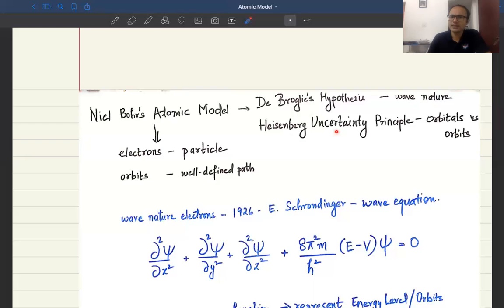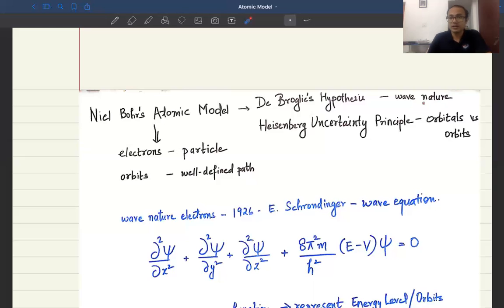Another important thing is Heisenberg's uncertainty principle. According to it, it is very difficult to exactly pinpoint the position or the velocity, and hence the path that the electron takes while it's revolving around the nucleus. So the well-defined path that the electron follows in Niels Bohr's atomic model is not possible according to Heisenberg's uncertainty principle.